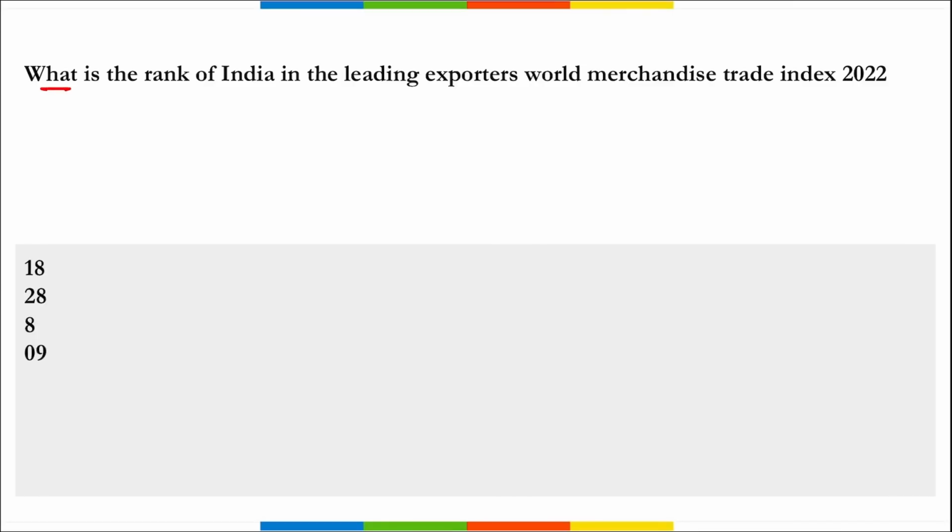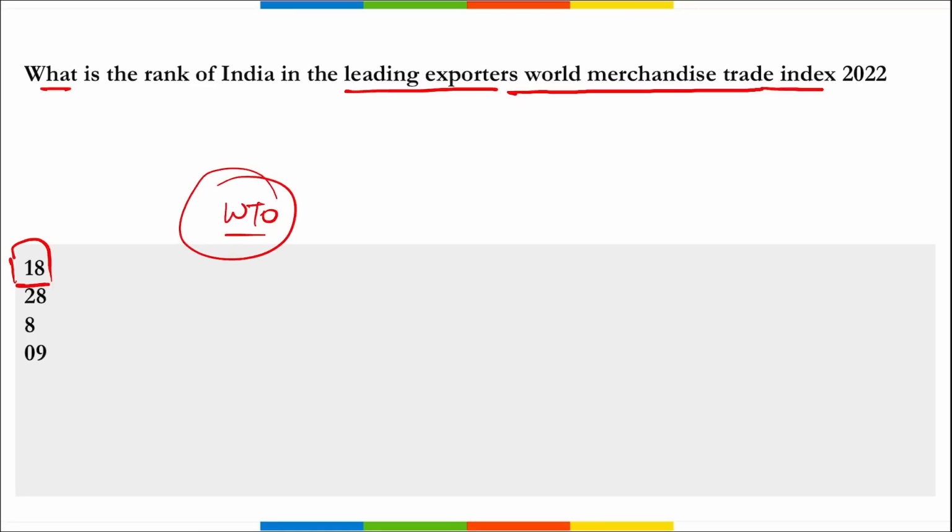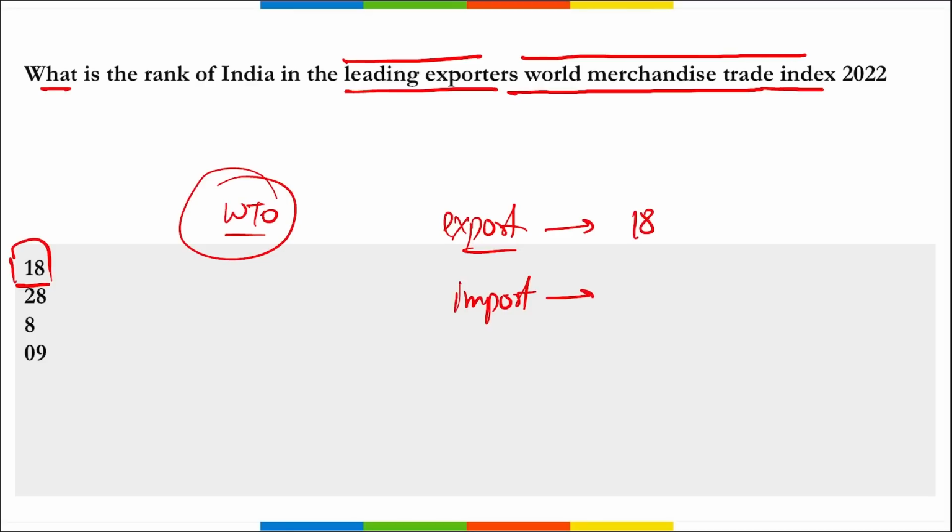Next, what is the rank of India in leading exporters World Merchandise Trade Index 2022? So the rank of India here is 18 in this World Trade Statistical Review 2022, right? And this was released by WTO, World Trade Organization. In this, if we are talking about export, in leading exporters World Merchandise Trade Index, rank of India is 18. And if we are talking about leading importers in World Merchandise Trade Index, what is the rank of India?